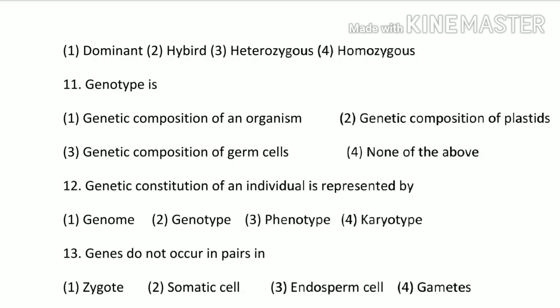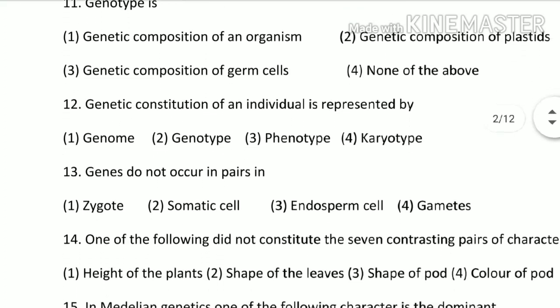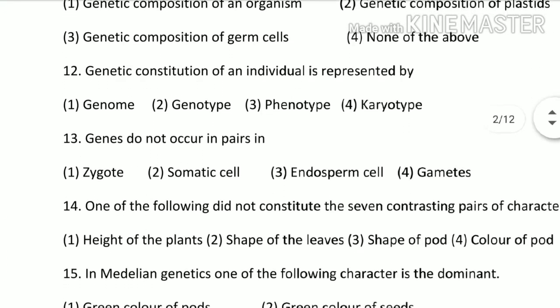Next, 12th question. Genetic constitution of an individual is represented by genome, genotype, phenotype or karyotype. So this we just discussed, that the genetic constitution of an individual is represented by its genotype. Next, 13th question. Genes do not occur in pair in zygote, somatic cell, endosperm cell or gametes.